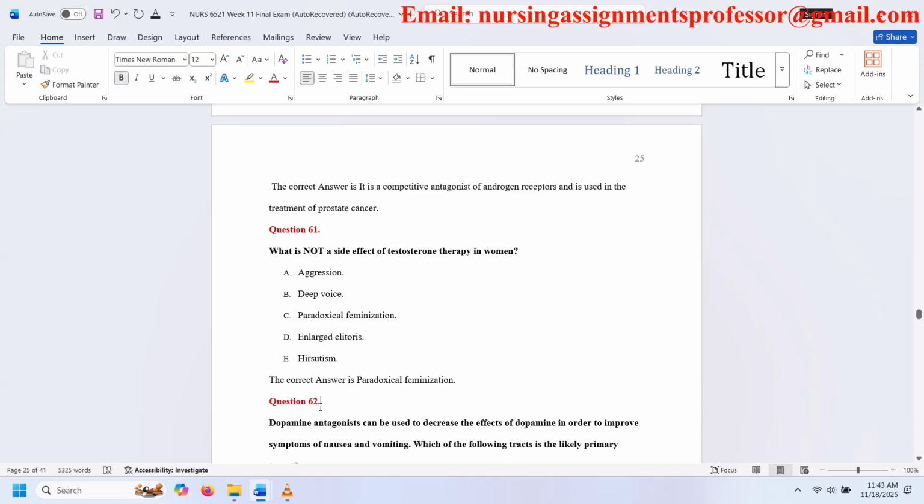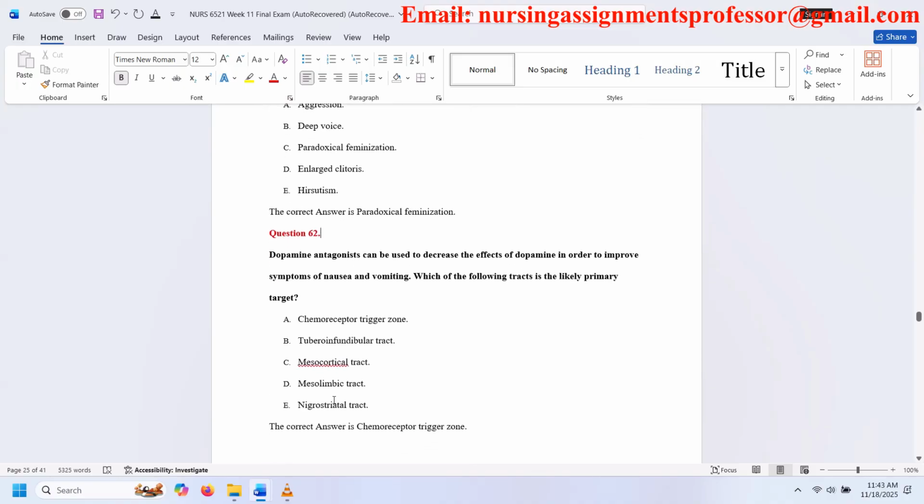Question 62. Dopamine antagonists can be used to decrease the effects of dopamine in order to improve symptoms of nausea and vomiting. Which of the following tracts is the likely primary target? A. Chemoreceptor trigger zone. B. Tuberoinfundibular tract. C. Mesocortical tract. D. Mesolimbic tract. E. Nigrostriatal tract. The correct answer is chemoreceptor trigger zone.